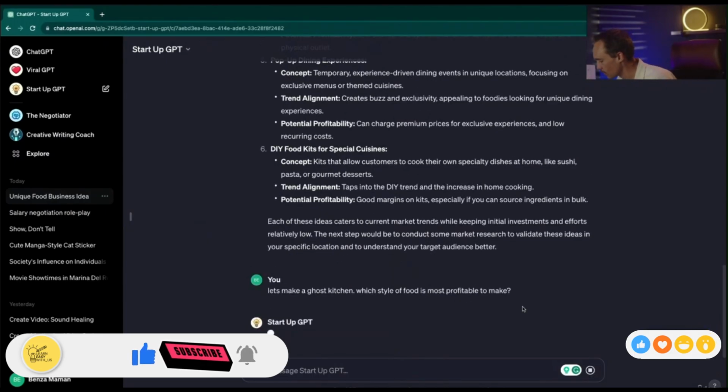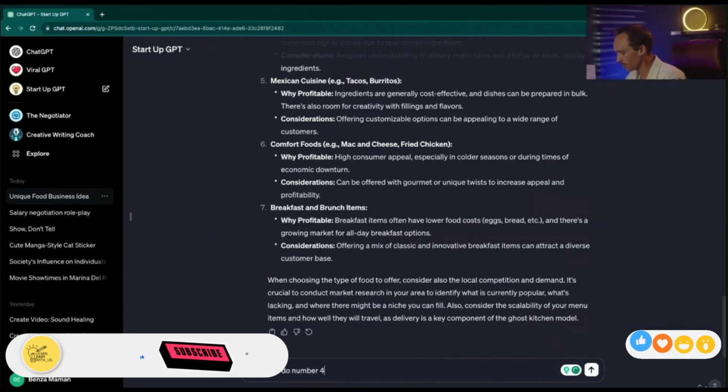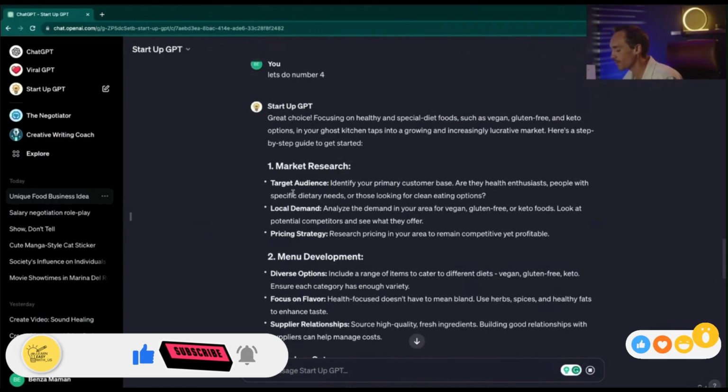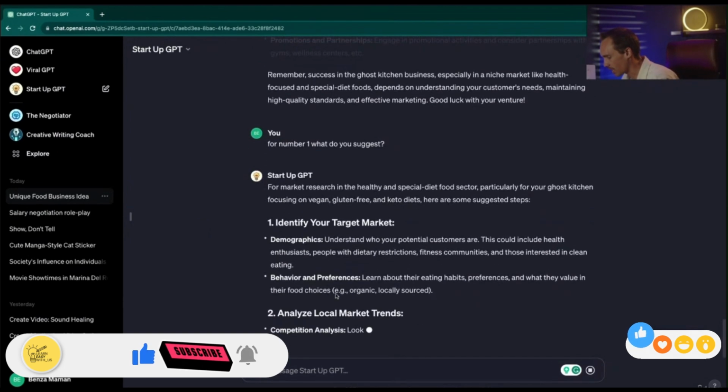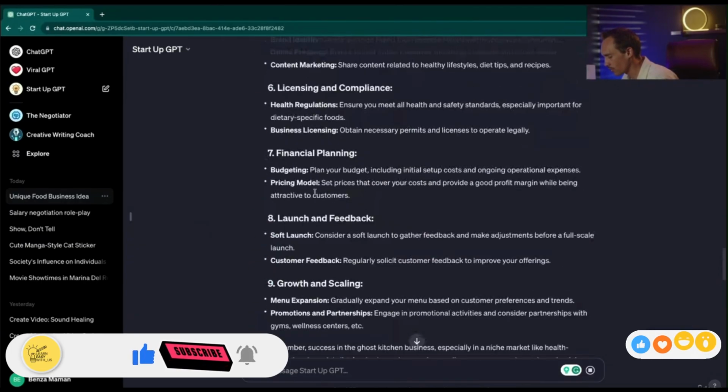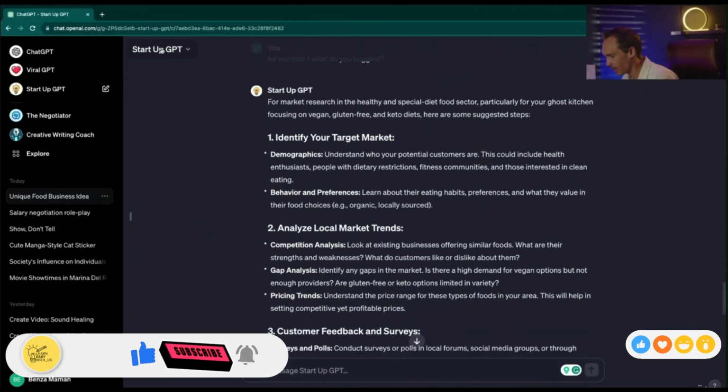What style of food is most profitable to make? All right, let's go. These are all great ideas. Let's go with number 4. And so it comes up with the necessary steps we need to take, asking some questions about market research, and I'm saying, what does it suggest? So here is where we would want to tweak our custom GPT a little bit more.